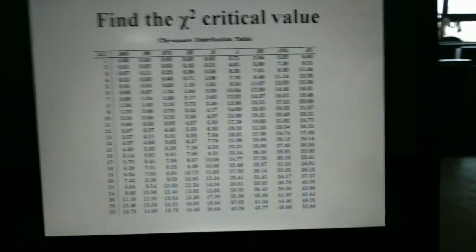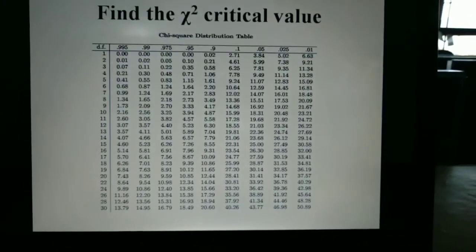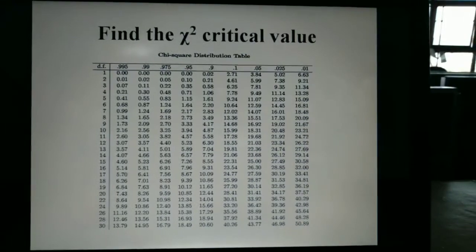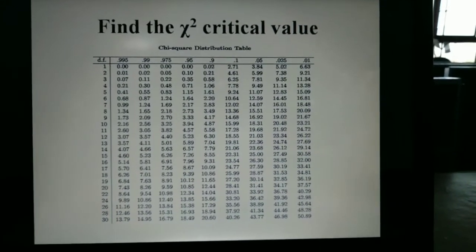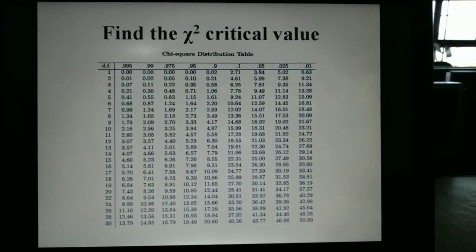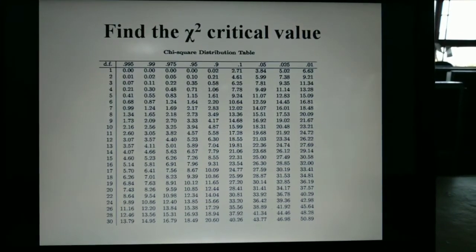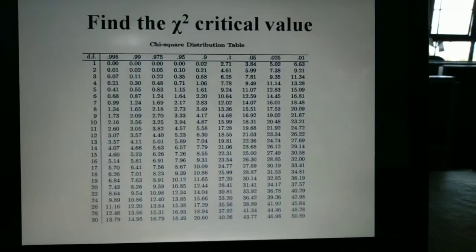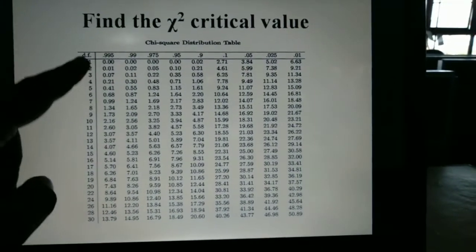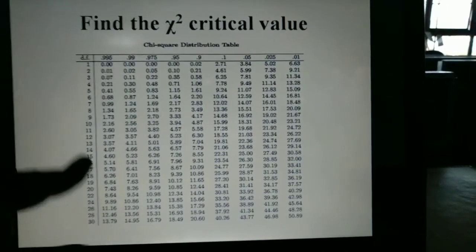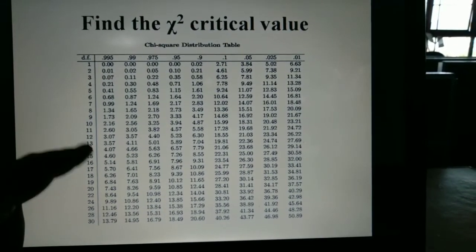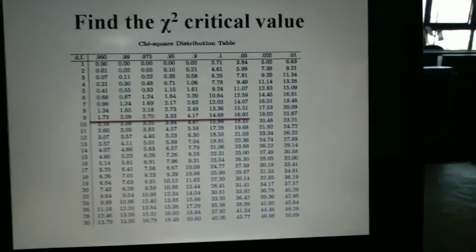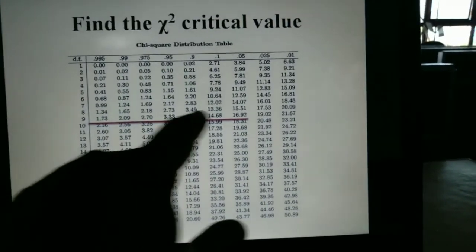Now with the help of the degree of freedom, we can find the critical chi-squared value. The same goes for the t-test and z-test: we need to find the critical value. As we know, the degree of freedom is 9. This column is for the degree of freedom, so where is 9? 9 is right here. We follow this line.